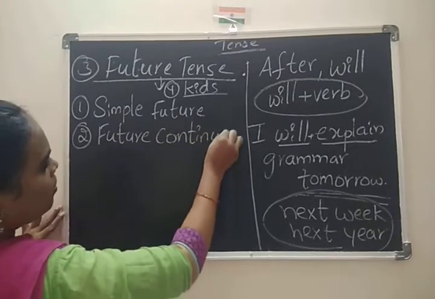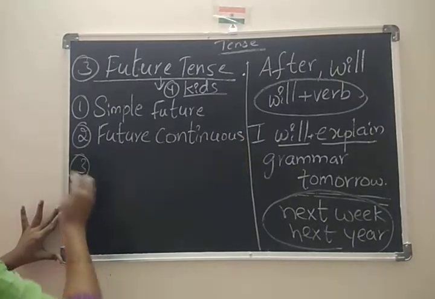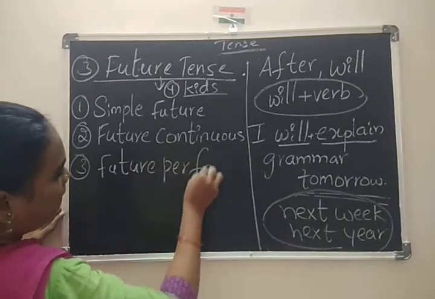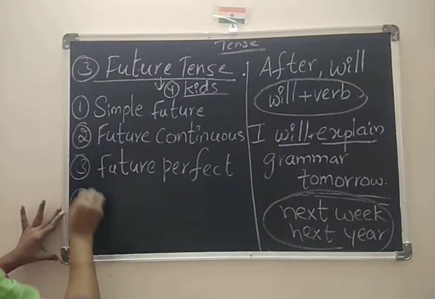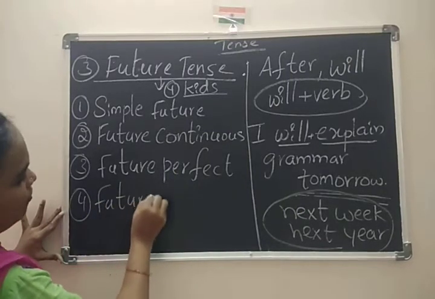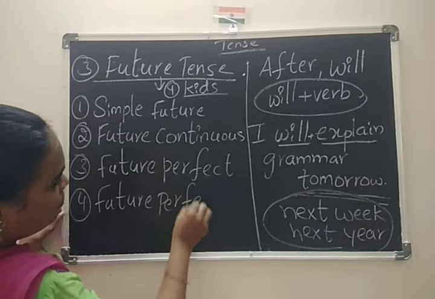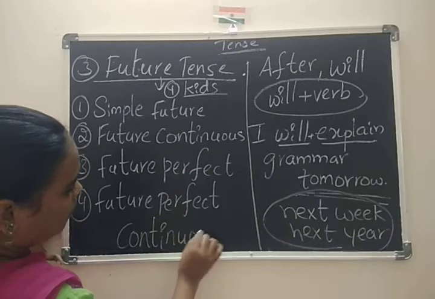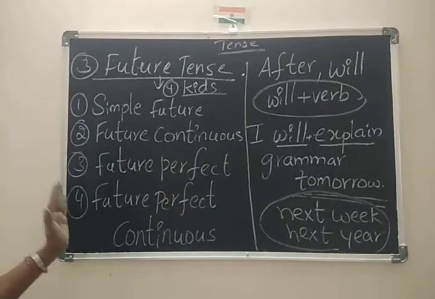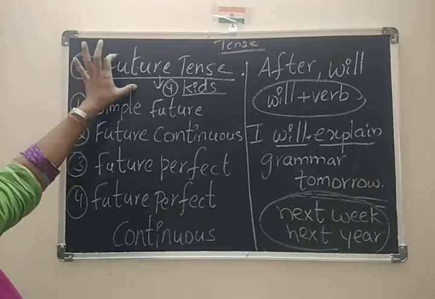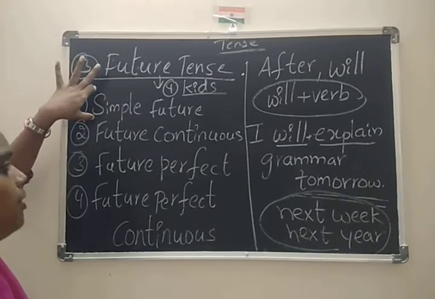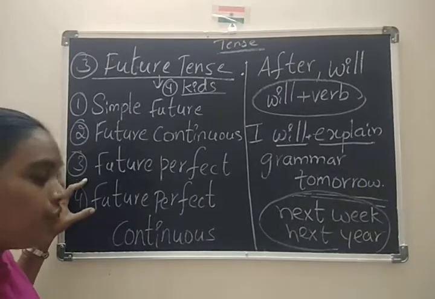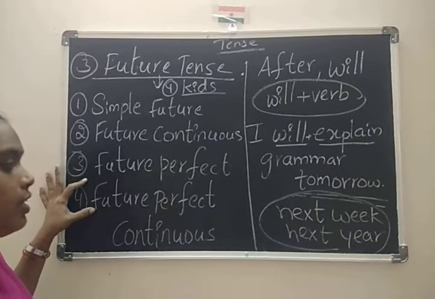Remember these names, okay? So these are the kids of future.